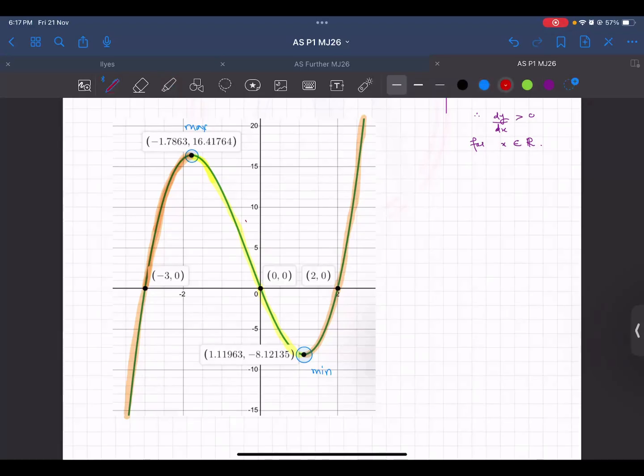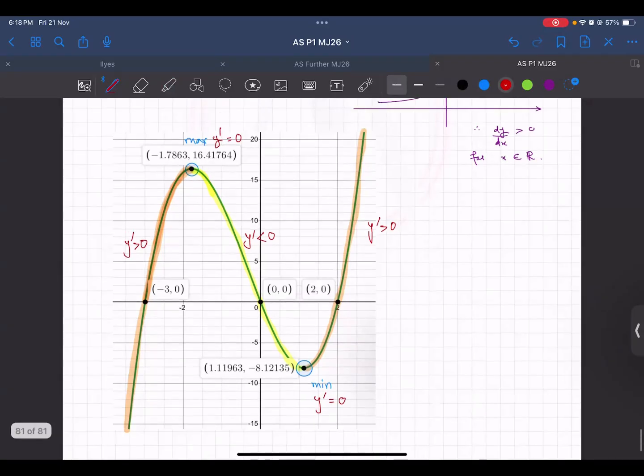Getting it? So over here your derivative is less than 0 because the graph is coming downwards. Over here your derivative will always be positive because your graph is going upwards. And for this part as well, your derivative will be positive. The graph is going up here. On the turning point, your derivative will be 0. Do you get it? Any questions, anyone?